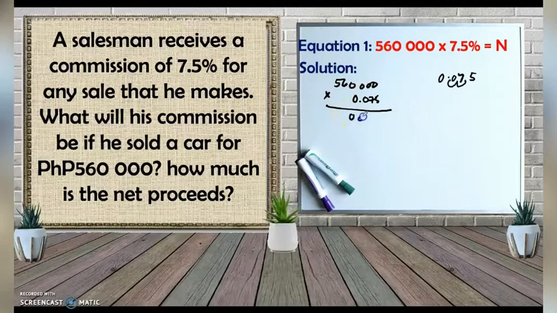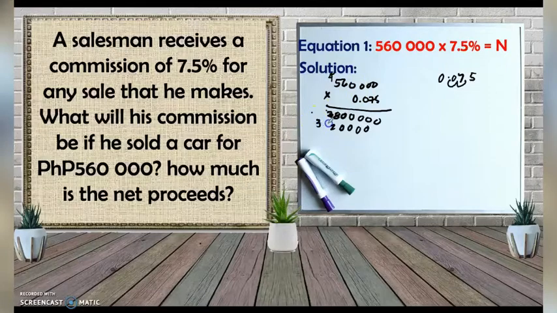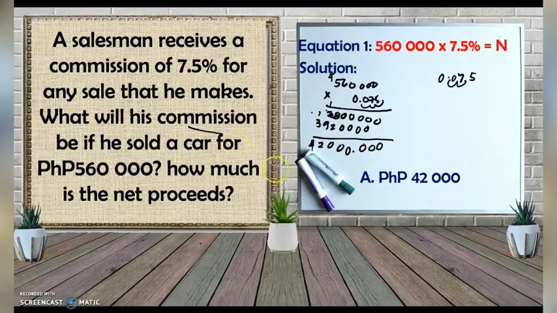So you have 1, 2, 3, 4, 1, 2, 3, 4, then 30, this is 28. Then multiply 0, 0, 0, 0, 42, carry 4. So we have 35, 39. Then no need to multiply these other two zeros. It will still be 0. So 0, 0, 0, 0, 0, 10, carry 1. 10, 12, carry 1. So 4. Count the decimal places. We have 1, 2, 3. 1, 2, 3. Then our commission for the first question is 42,000 pesos.